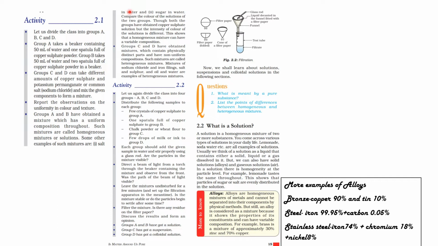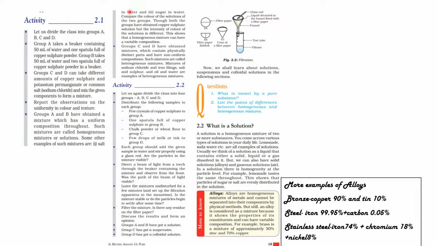Group A takes a beaker containing 50 ml of water and one spatula full of copper sulfate powder. Group B takes 50 ml of water and two spatula full of copper sulfate powder in a beaker. Groups C and D can take different amounts of copper sulfate and potassium permanganate or common salt, sodium chloride, and mix the given components to form a mixture. Report the observations on the uniformity in color and texture.